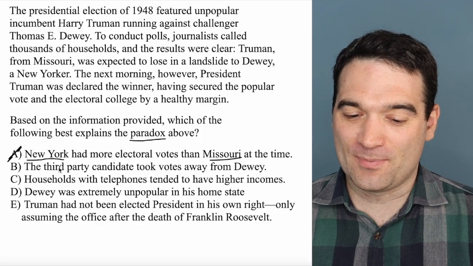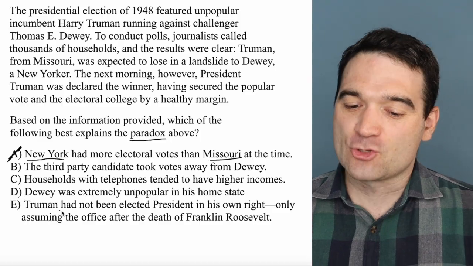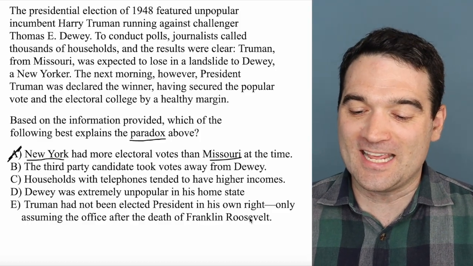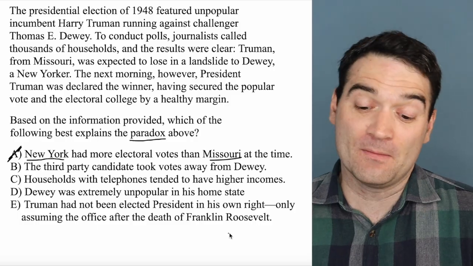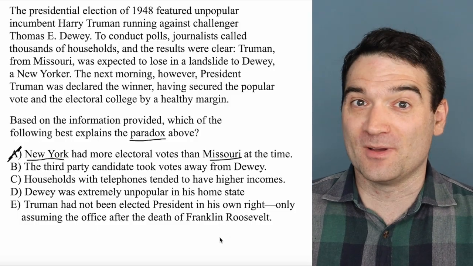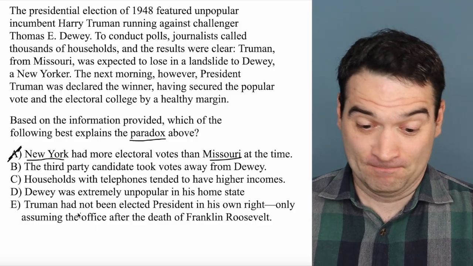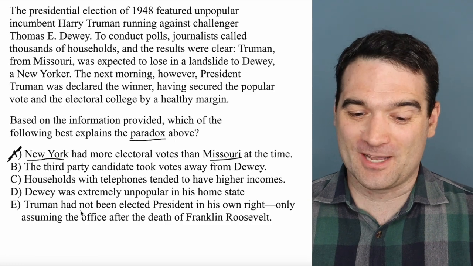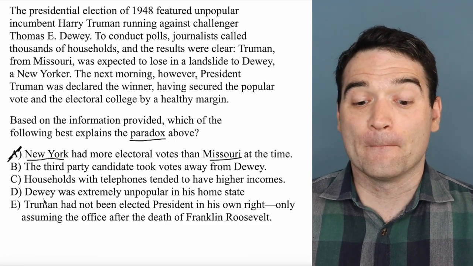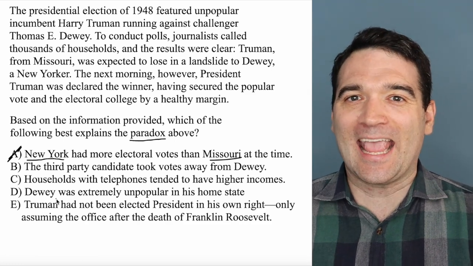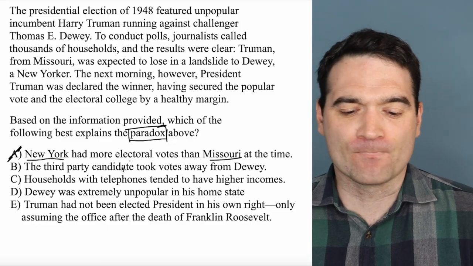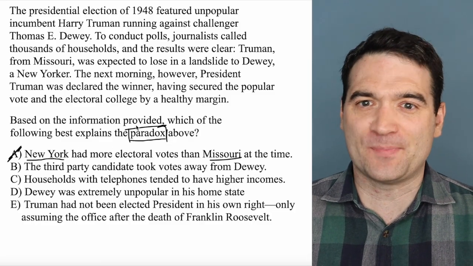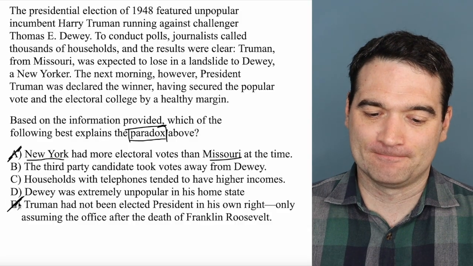Okay, let's jump around to E. Truman had not been elected president in his own right, only assuming the office after the death of Franklin Roosevelt. Well, for those U.S. history buffs here, that's a true statement, right? Truman hadn't been elected the first time. This was his first time actually running for office. But again, it does not get at the paradox. It doesn't get at the reason for this unexpected win, right?